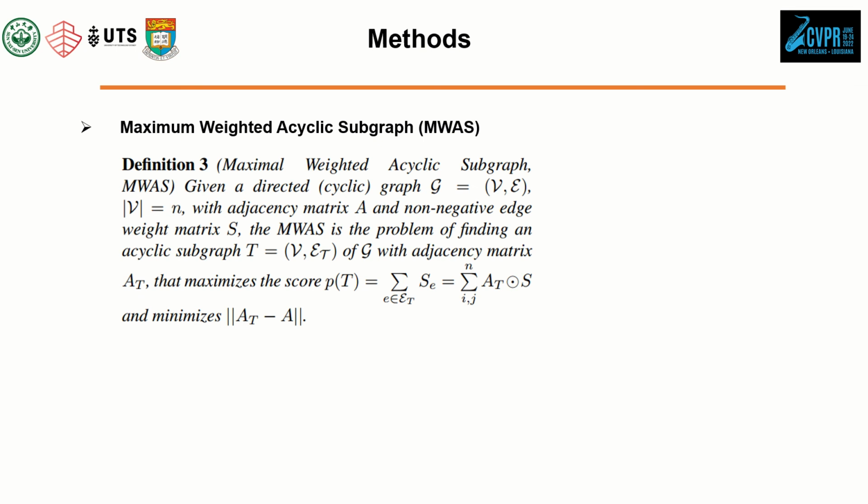This leads to our definition of maximum weighted acyclic subgraph. After finding an approximate solution to the MWAS problem, we can get the approximated ranking of the whole model space and hence evaluate the top ones.